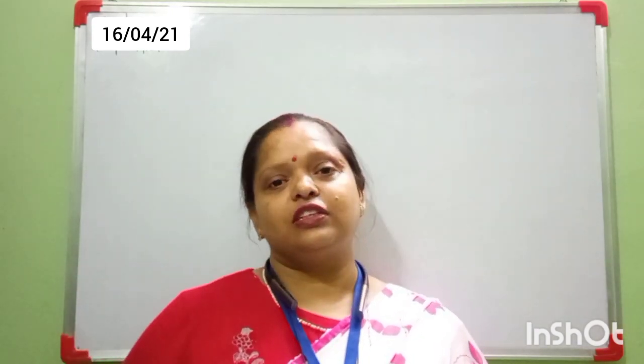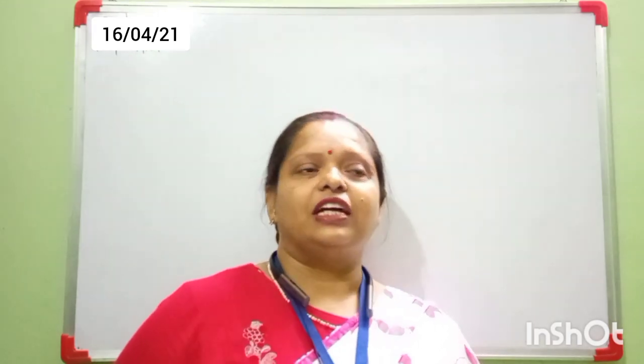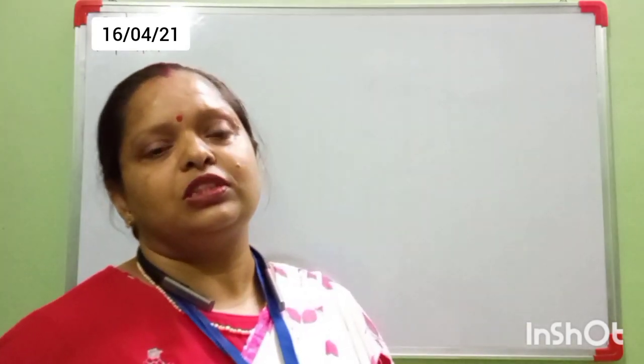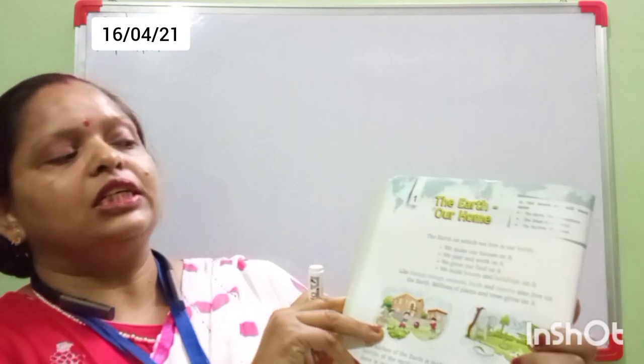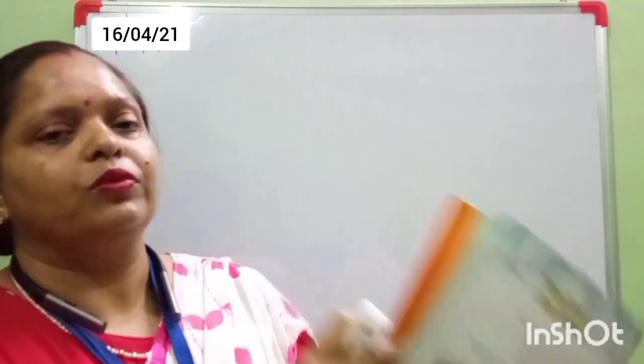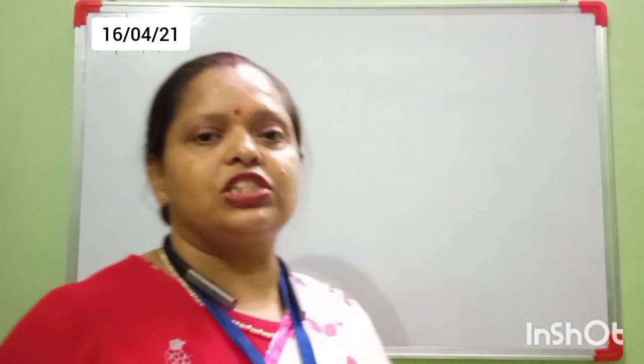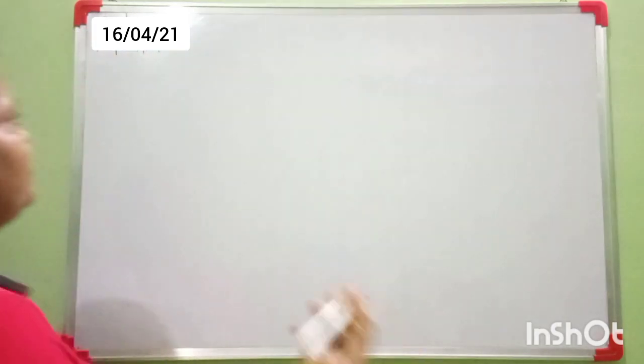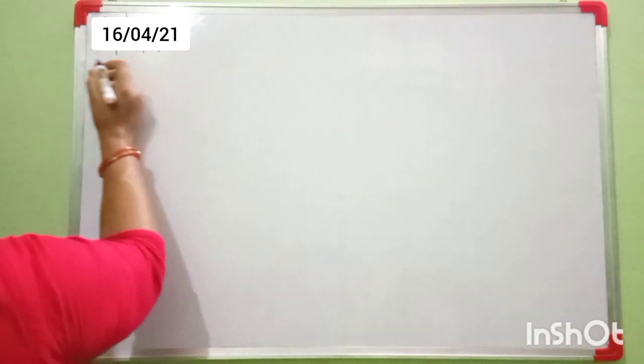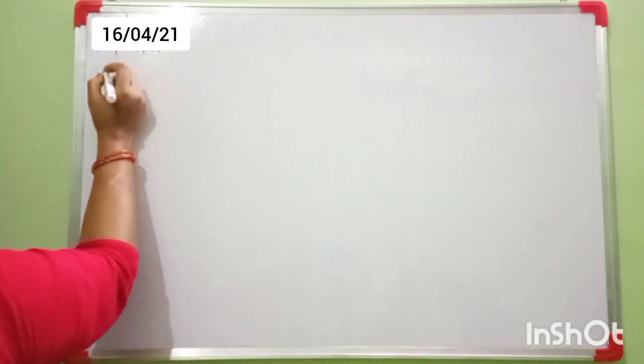I hope all of you have read this chapter, Chapter 1, The Earth, Our Home. I will explain this chapter today. First, I mention the date. Today's date is 15th April 2021.